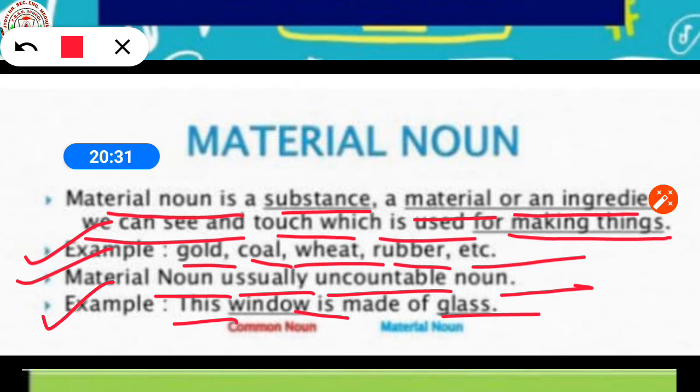See the examples: gold, coal, wheat, rubber, etc. These are all related with material nouns, and material nouns are usually uncountable nouns. Example: this window is made of glass. So window is a common noun and glass is a material noun.